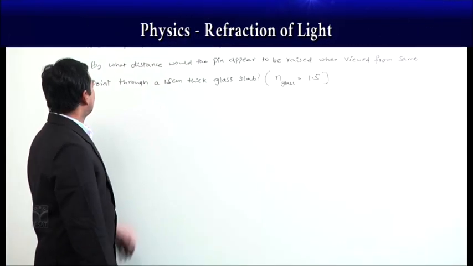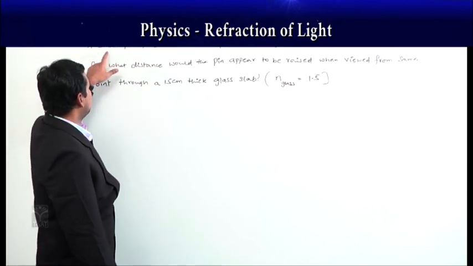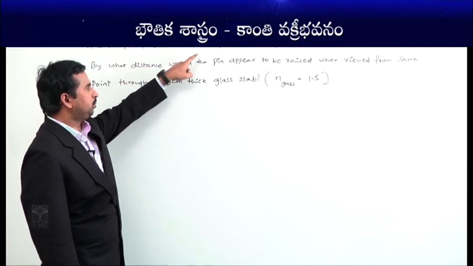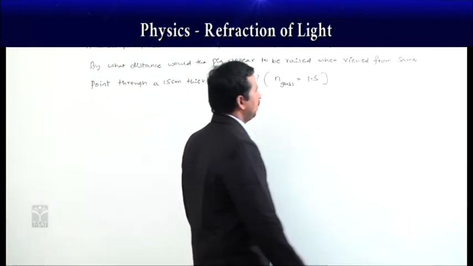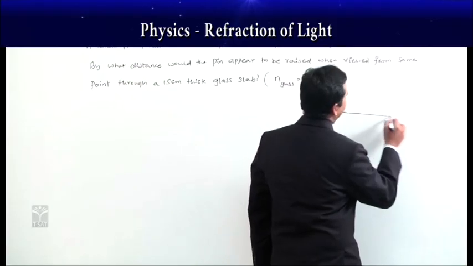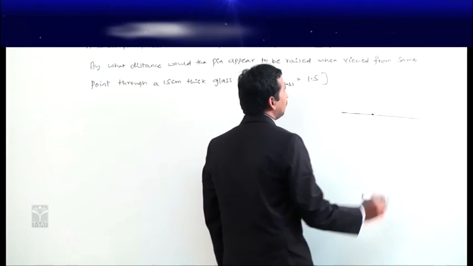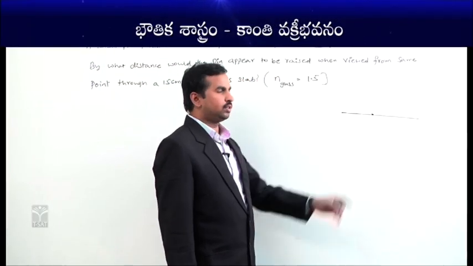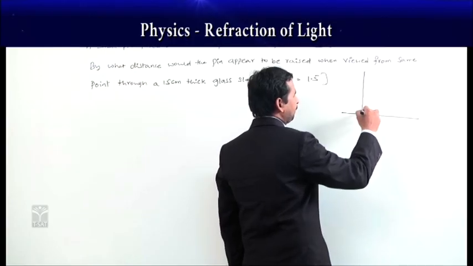Now we will see a small problem on this normal shift. Here it is given that a small pin fixed on a tabletop is viewed from above from a distance of 15 centimeters. Let us suppose we are taking a surface, and on this surface we are taking a pin, and we are seeing this pin from above at a distance, let us suppose given as 50 centimeters.